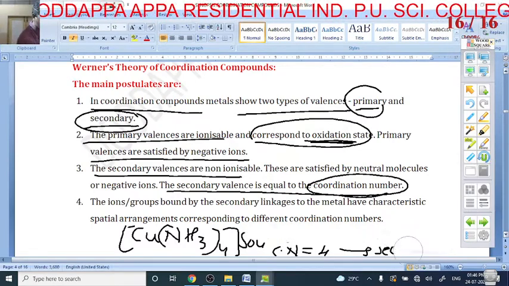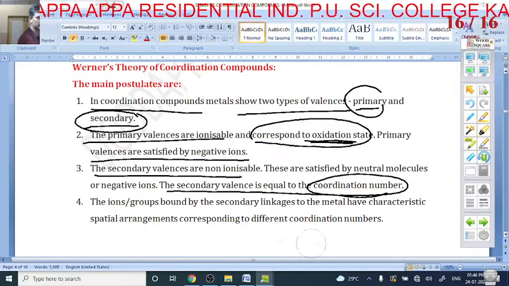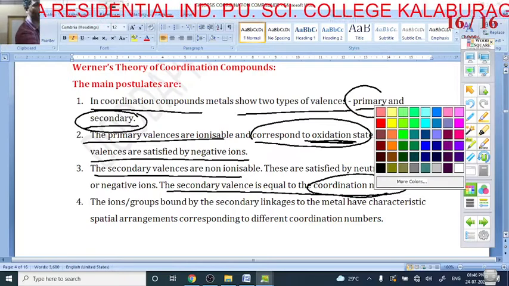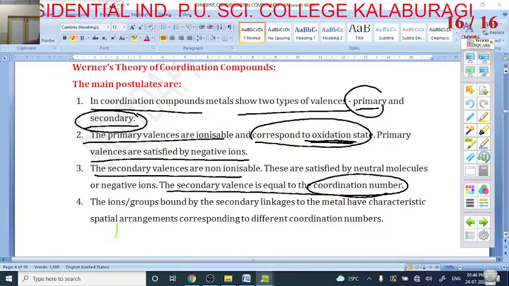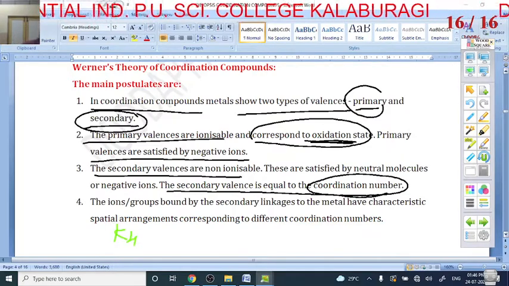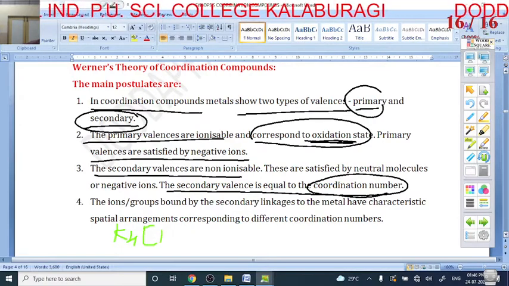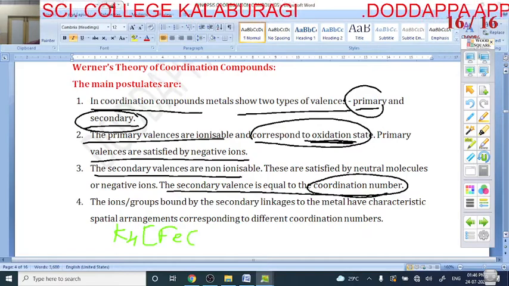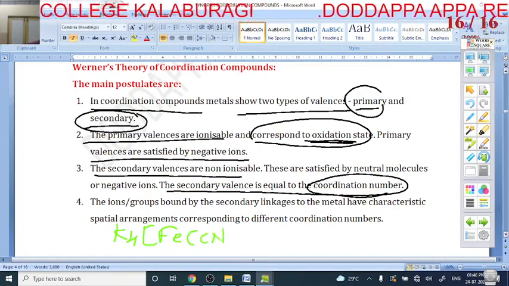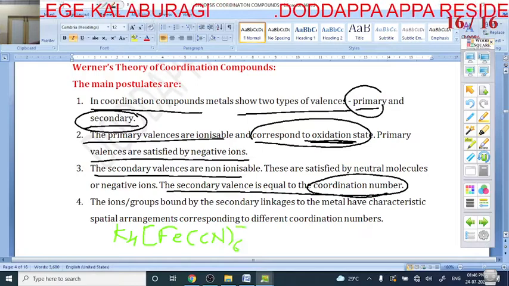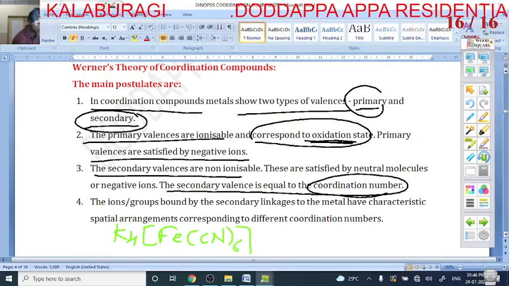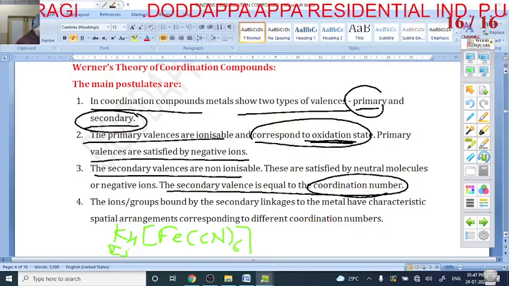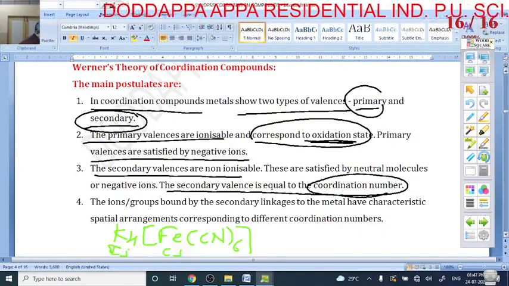One more example I can discuss. I can take K4[Fe(CN)6]. K4 is the ionic sphere, and the square bracket is called what? Coordination sphere. Fe is the central atom, and CN is the ligand. In total it is a complex. K4 is the IS, ionic sphere, and this is called CS, coordination sphere.